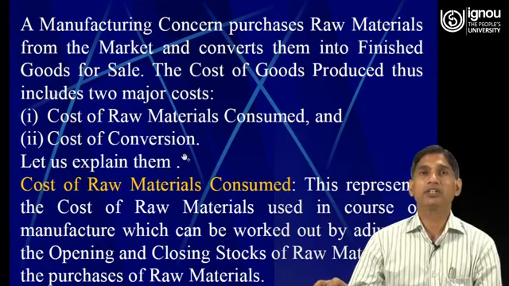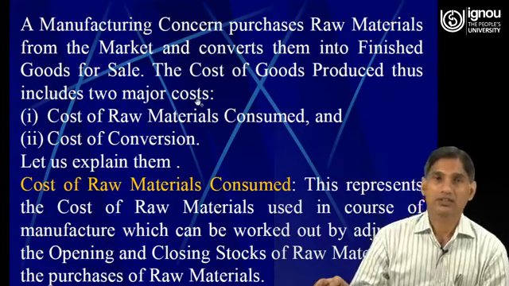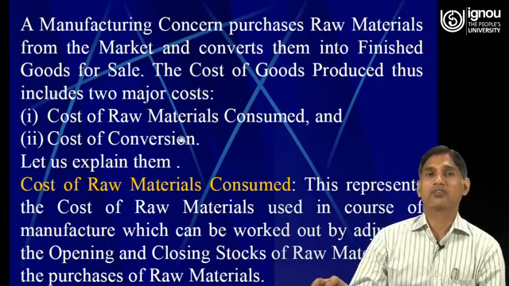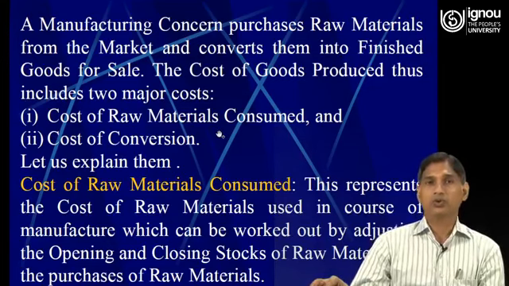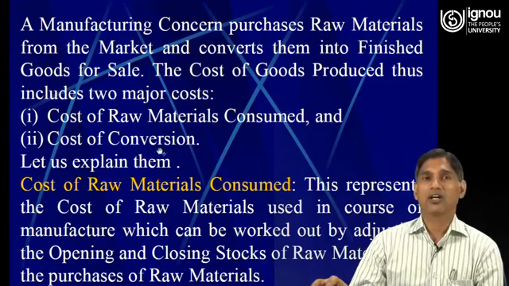A manufacturing concern purchases raw materials from the market and converts them into finished goods for sale. The cost of goods produced thus includes two major costs. The first one is cost of raw material consumed, and second one is cost of conversion.